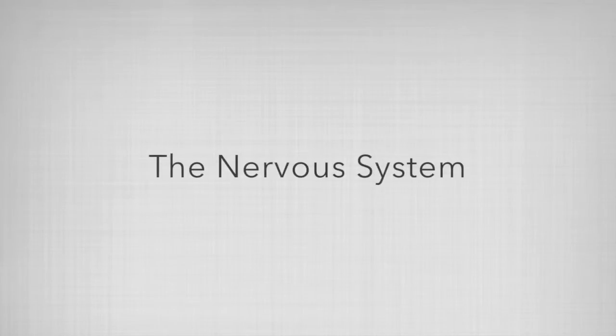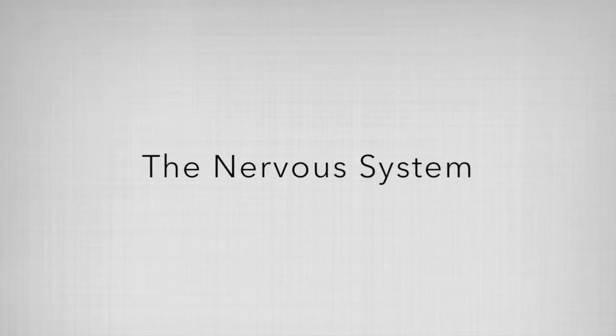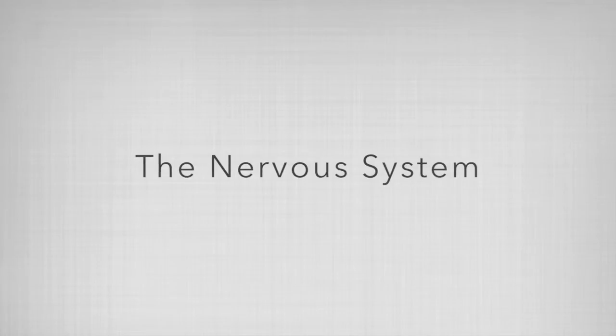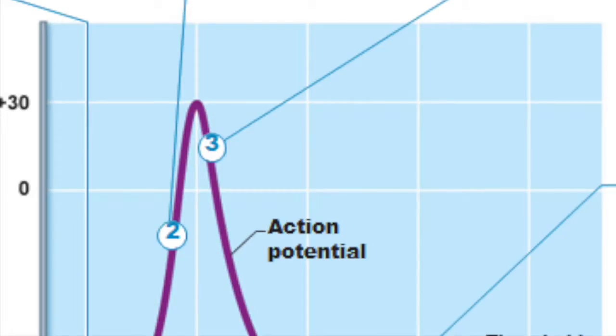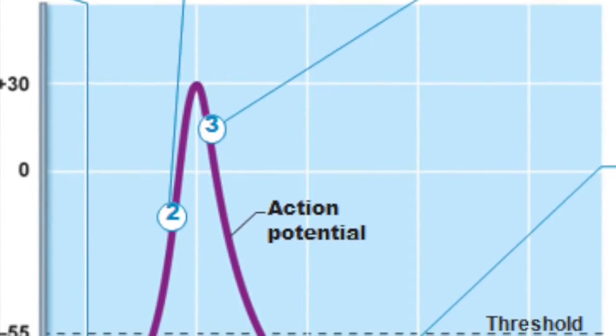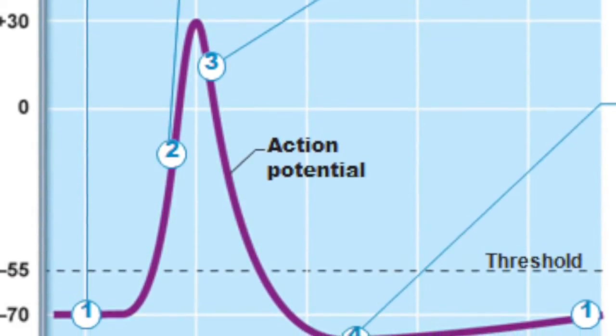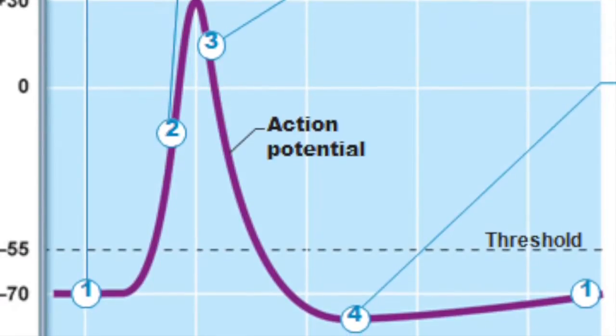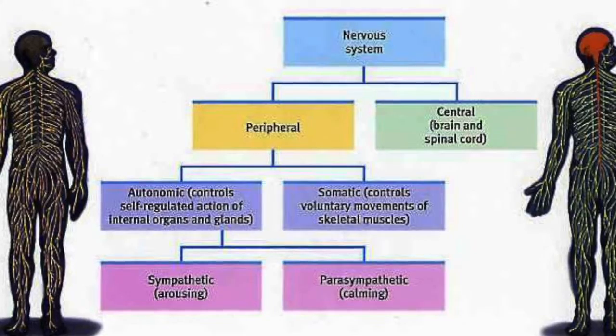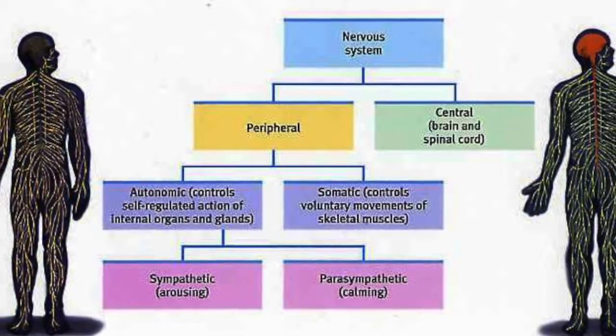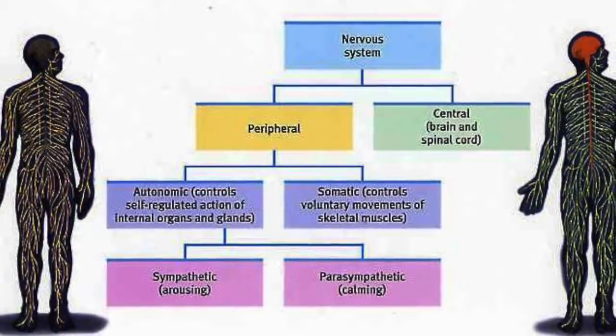The nervous system is the network of nerves, cells, and fibers that send impulses between the brain and body. The action potential is the short period of time when the electrical membrane potential of a cell rapidly rises and falls. The nervous system starts with two main branches, the central nervous system and the peripheral nervous system.